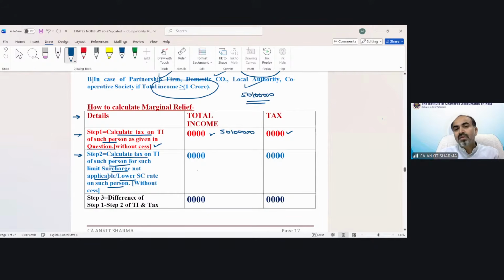The surcharge rate would be 37% under optional tax regime. So now can you tell me what amount of income I should write over here in case of marginal relief? If the step number 1 income is 5 crore 1 lakh rupees, then under optional tax regime, what amount of income should I write in step number 2?